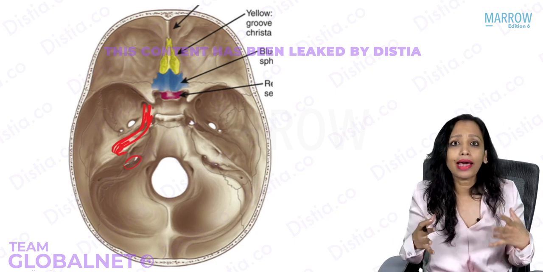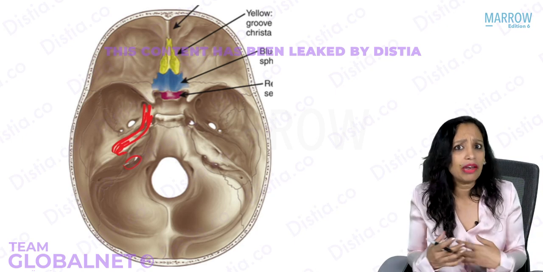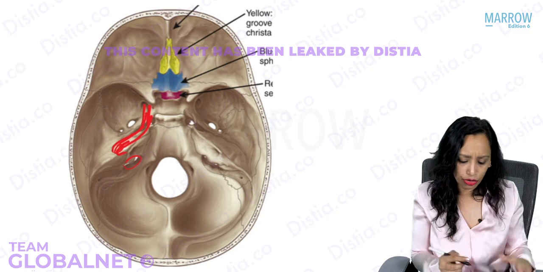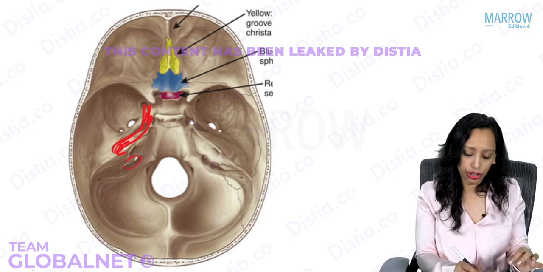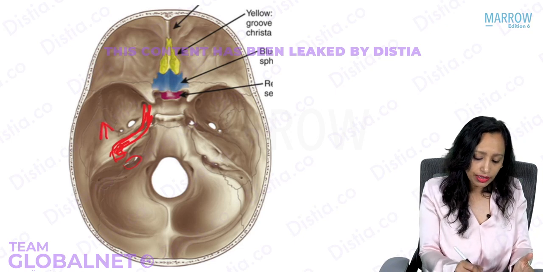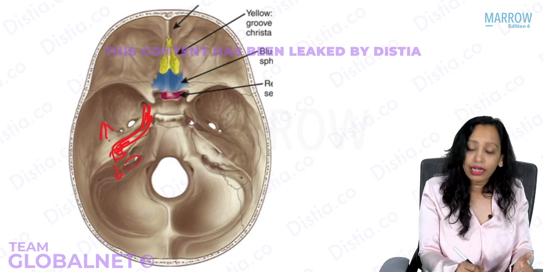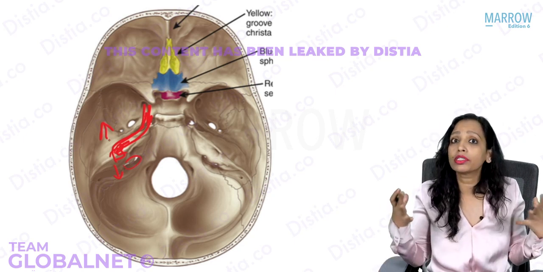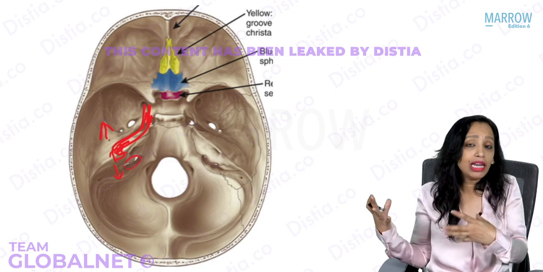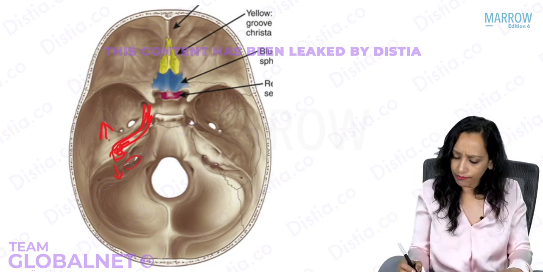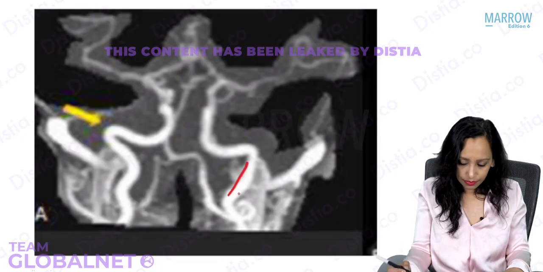So can the carotid be injured in ear surgeries? Can the carotid be involved in conditions of the ear? Yes, it lies very much in relation to the anterior part of the middle ear. This is the anterior, right? This is the posterior. So the anterior part of the middle ear, it passes through the petrous bone. So in fact, in aneurysms of the carotid, mainly patients have complaints of the ear. That is a very, very important thing that we need to know.